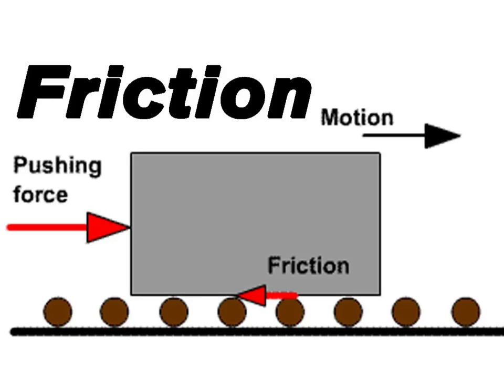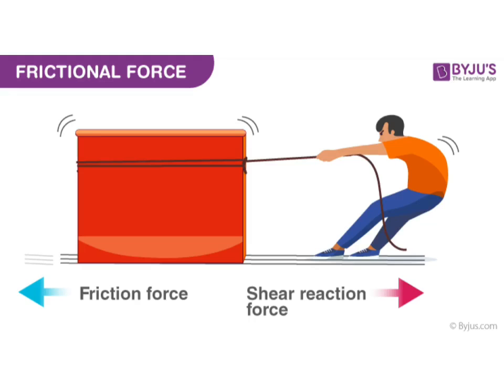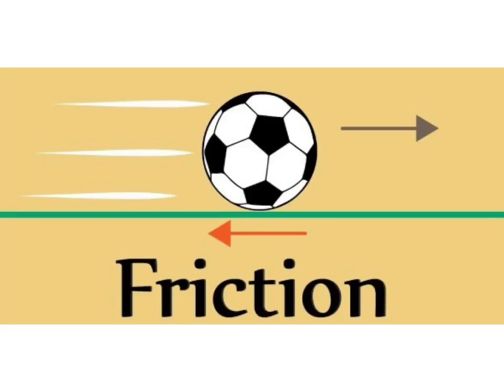The force which always opposes the motion of one object over another object in contact is called friction. It occurs between the two surfaces which are in contact with each other. For example, when we push a heavy box kept on the floor, the force of friction occurs between the surface of the floor and the bottom of the box.